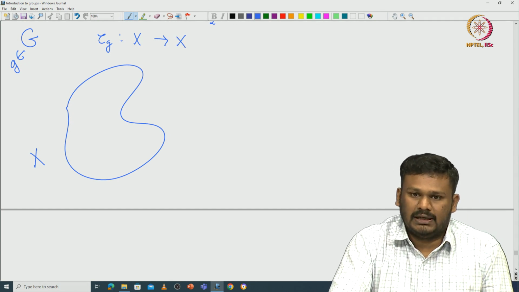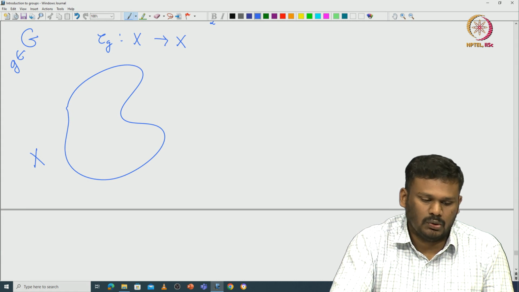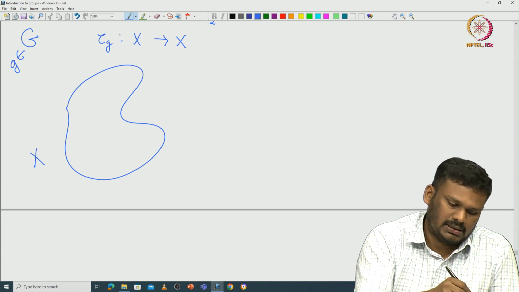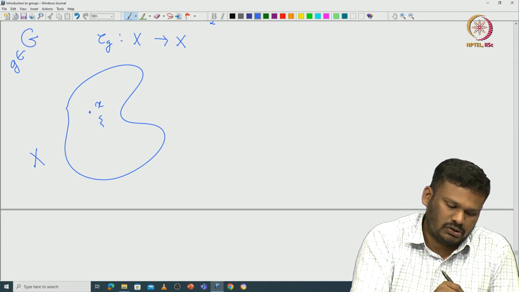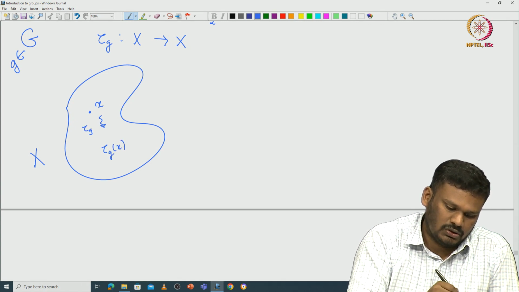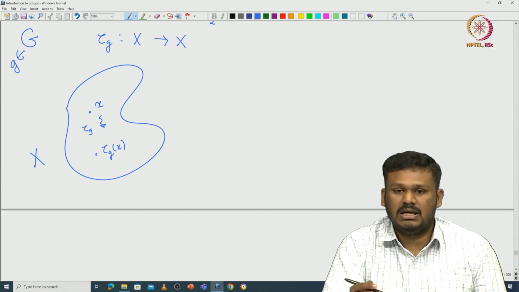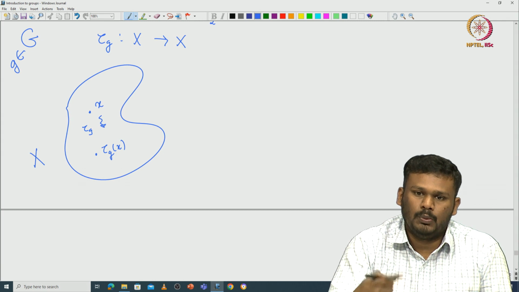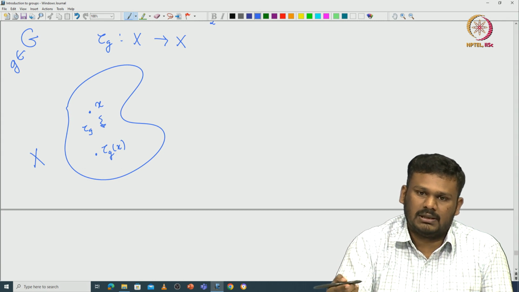We can also call it a permutation. So tau g is a permutation of capital X. What this does is, if you take some small x, it is mapped to tau g of x under this tau g. So each element of the group is simply permuting all the elements of capital X.